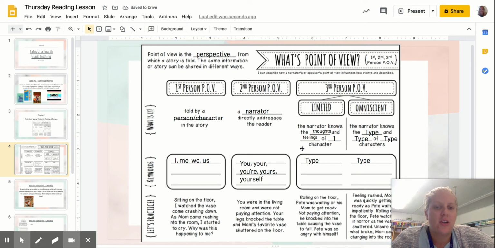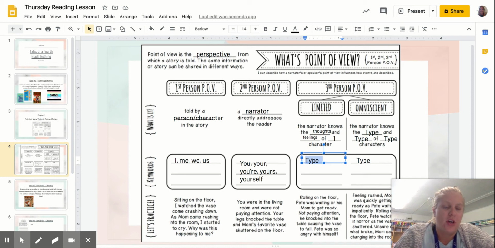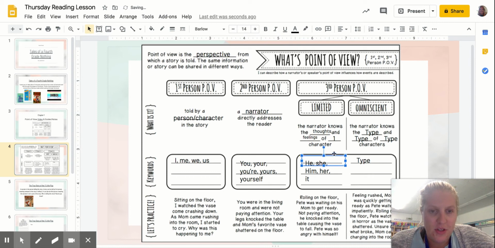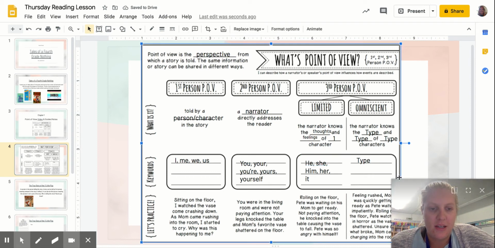Okay, so the narrator knows the thoughts and feelings of just one character in the book. Some of the words that they're going to use are he, she, him, her, and it. And our example on the bottom says, rolling on the floor, Pete was waiting on his